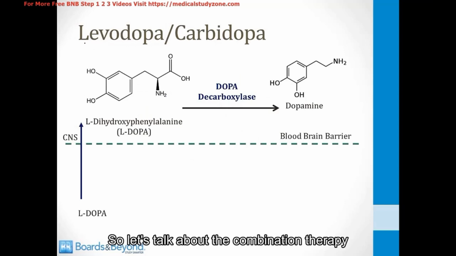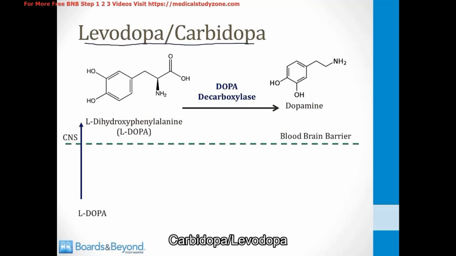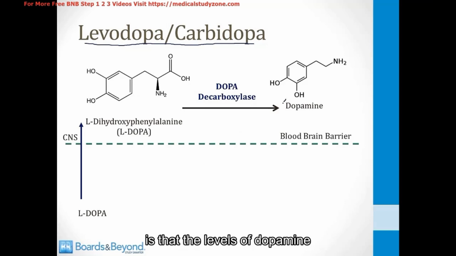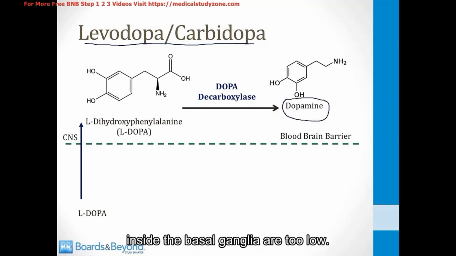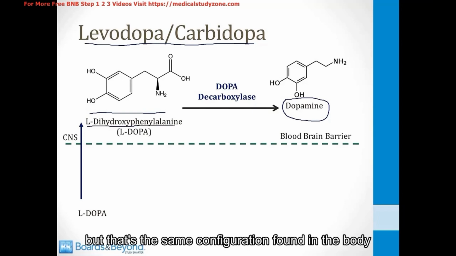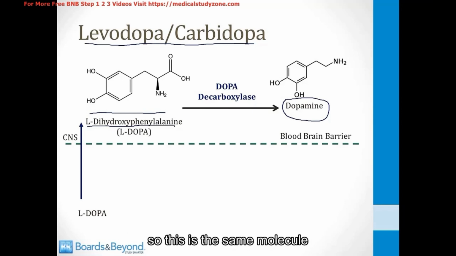So let's talk about the combination therapy levodopa-carbidopa, which is sold under the trade name Sinemet and is given to patients with Parkinson's disease. The problem in Parkinson's disease is that the levels of dopamine inside the basal ganglia are too low, so you want to administer drugs to boost those levels to relieve symptoms. This is the structure of L-dopa on the left side of the screen here. It's the same structure as the molecule I've been calling DOPA on the last few slides. It's called L-dopa because it's in the L configuration, but that's the same configuration found in the body, so this is the same molecule as the one I've been describing as DOPA on the last few slides.